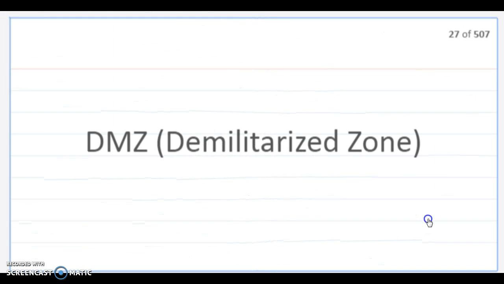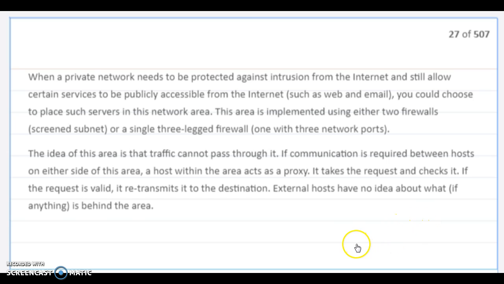The demilitarized zone. When a private network needs to be protected against intrusion from the internet and still allow certain services to be publicly accessible from the internet, such as the web and email, you can choose to place such servers in this network area. This area is implemented by using either two firewalls, a screened subnet, or a single three-legged firewall, one of the three network ports.